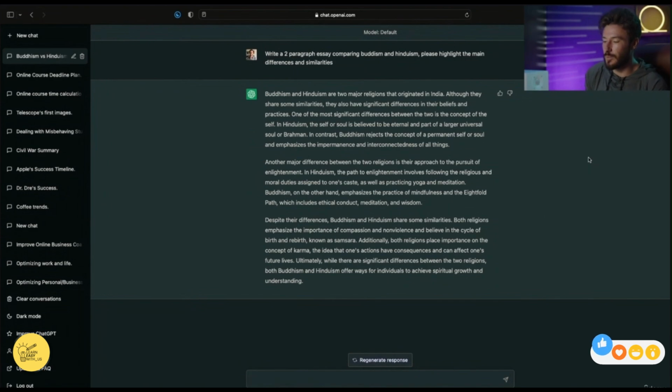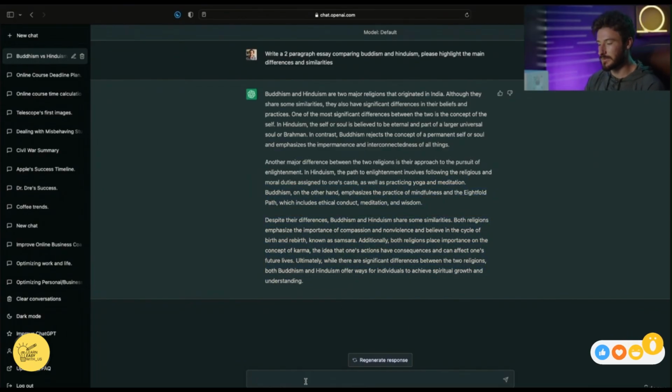So we can elaborate on this, we can ask for more information, we can ask it to expand on the soul or on one of the specific belief systems about the yoga that these different backgrounds practice, or anything else in this article. So there's a lot of cool things you can do with the comparing and contrasting.